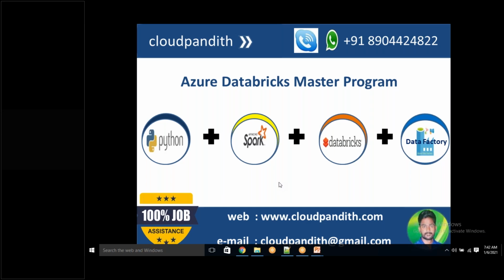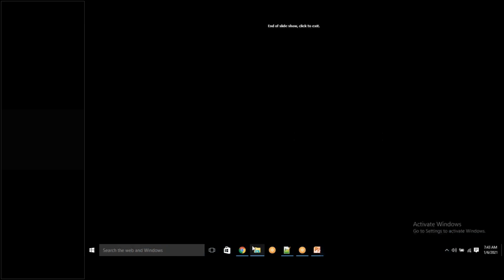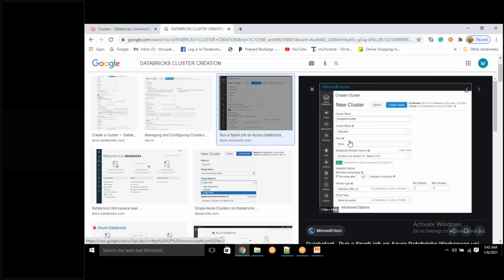But Malaya, whenever we don't have sufficient resources, then only it will look for the pool, right? Otherwise it will take its own resources, right? From the pool it will take the complete computers. If the pool does not have them, then it will get them from the instance provider. The cluster will first get the computers from the pool. You need to specify whether you want to take the computers from a pool or not, and from which pool. That's what this image is showing. Yeah, now it's clarified.